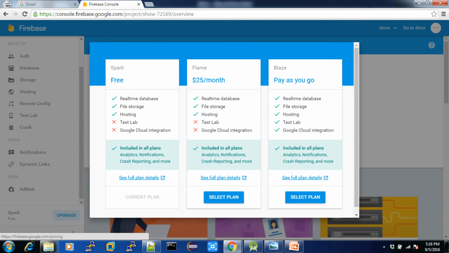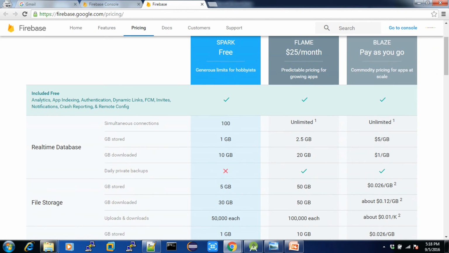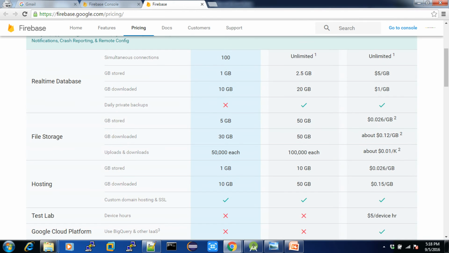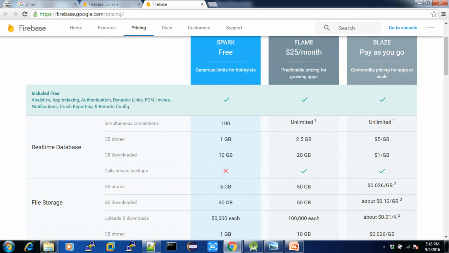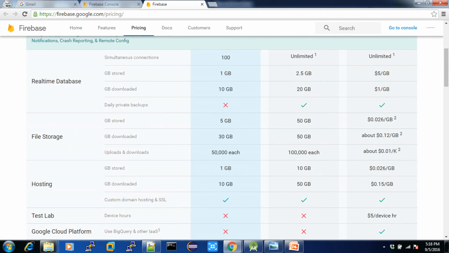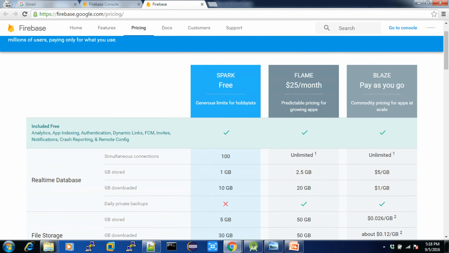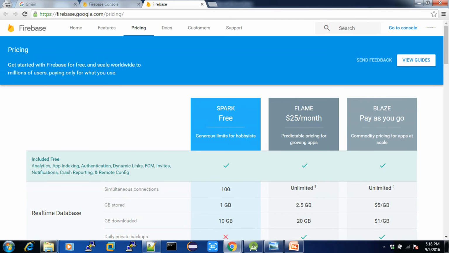And I'm going to see full plan details, pricings. So if you take Spark, what are all the things they are providing, you can see here. And if it is Flame and Blaze, that is something you have to analyze, and then you have to start purchasing. So as I told you, if you are a starter, just start with Spark, free. Then, if you really like their service, you can enhance to $25 and pay as you go, something like that.